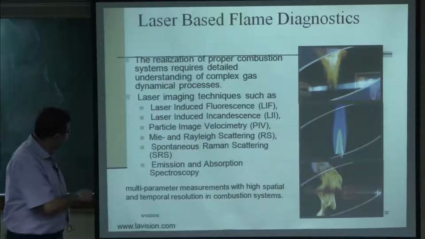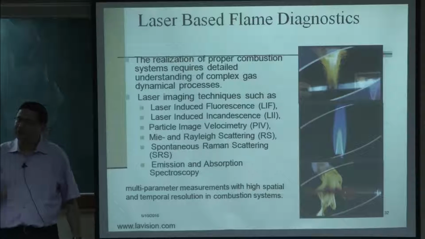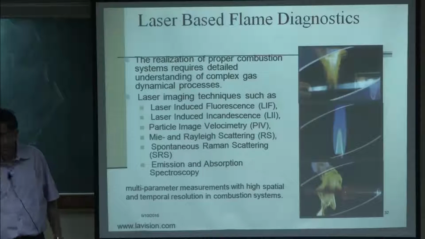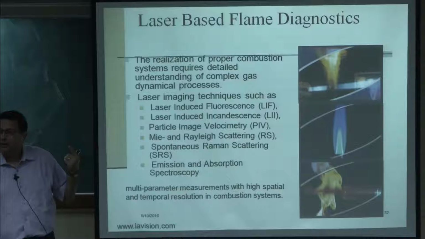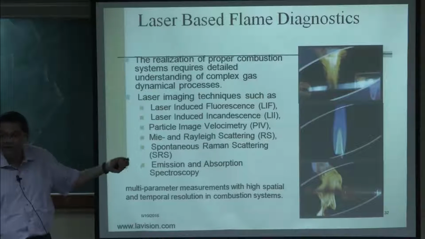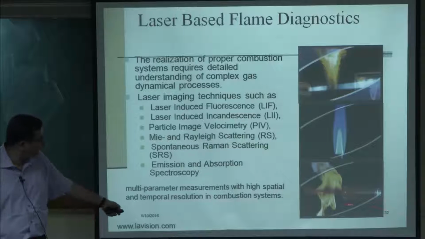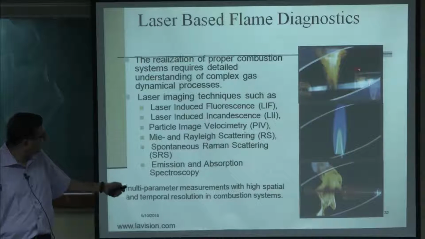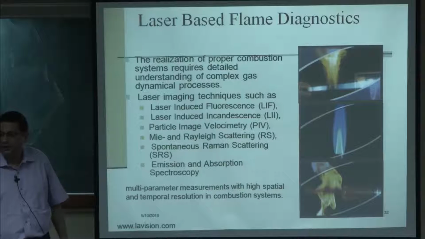One instrument out of them is laser induced fluorescence, which can take multiple measurements simultaneously. For example, what are we looking at in this? We are looking at the temperature field, the spatial field, the species field and the velocity field primarily, and of course soot is another thing that we look at. Now these three can be measured with LIF.